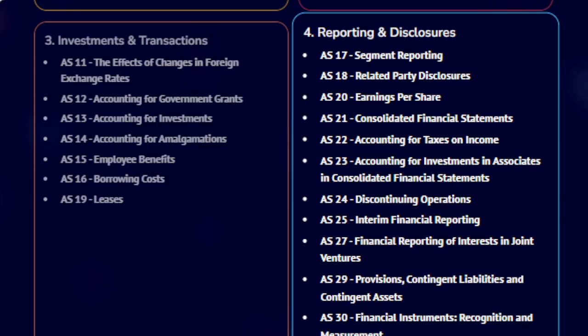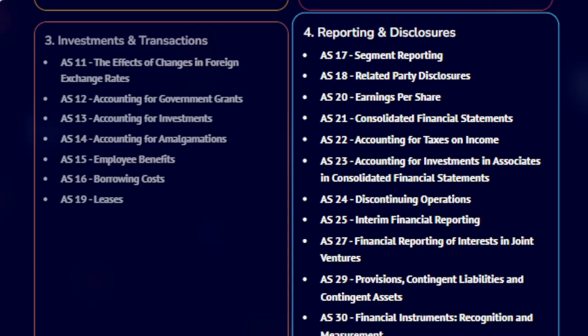AS 24, Discontinuing Operations, requires disclosure and separate reporting of parts of business that are planned for closure or sale. AS 25, Interim Financial Reporting, lays out the minimum content and principles for preparing quarterly or half-yearly financial reports.